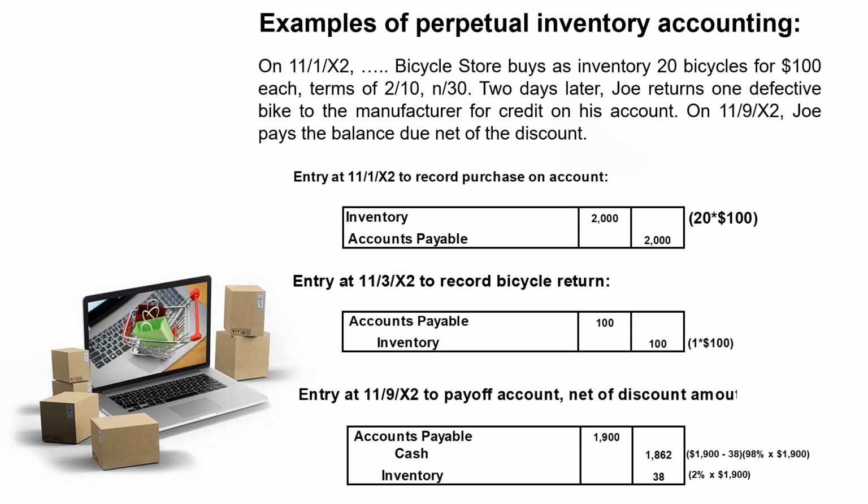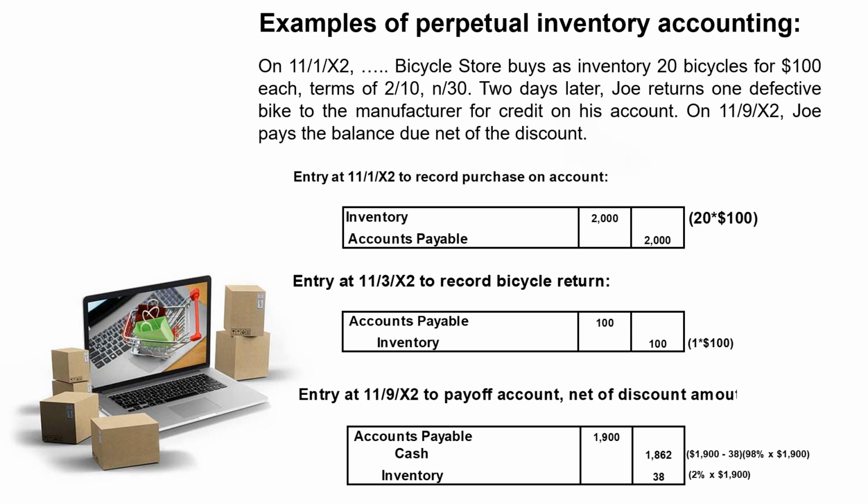So our discount is on the remaining or net balance of the accounts payable, or $1,900, and a 2% discount is $38. As a result, when we cut a check to our supplier, we're not going to cut a check to the supplier for $1,900, but we're going to take the discount. And therefore, the check will be $1,862, which is $1,900 minus the amount of the discount we're taking.